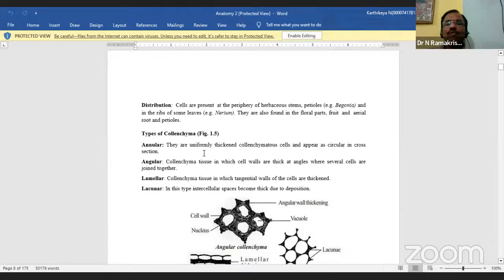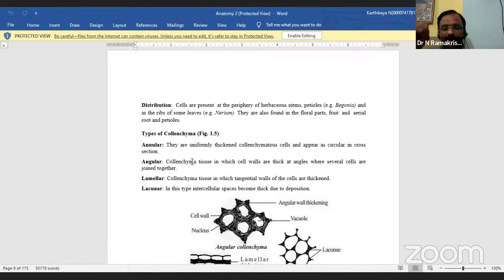They are uniformly thickened collenchyma cells that appear circular in cross section. Angular collenchyma is the tissue in which the cell walls are thick at the angles where several cells are joined together. The cell wall material is deposited at the corners of the cells. As a result, the tissue becomes compact, consisting of regularly arranged cells without intercellular spaces.